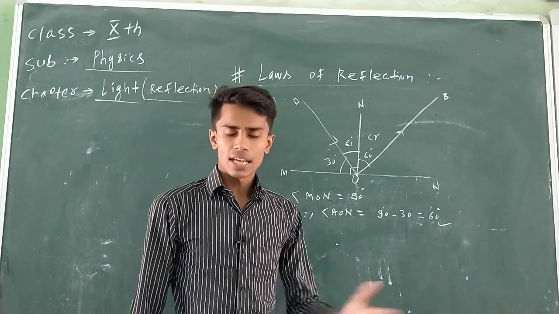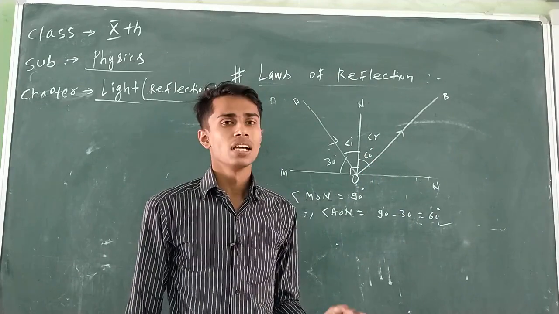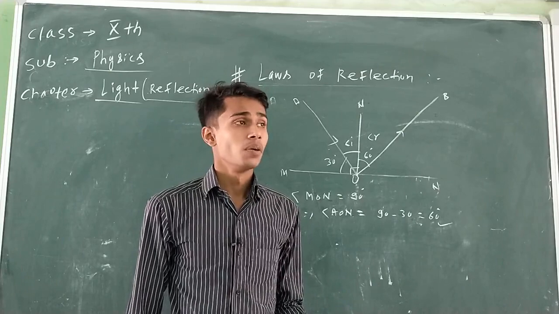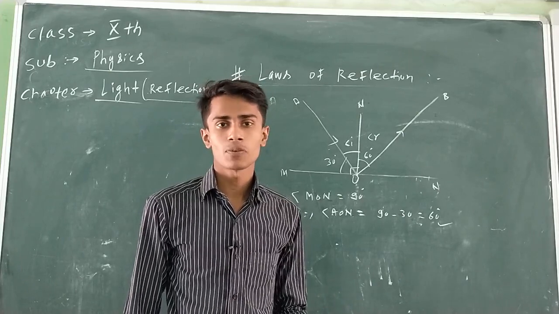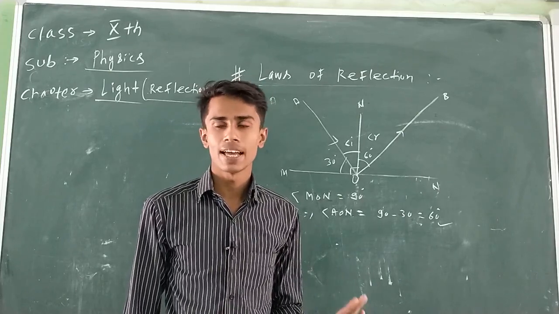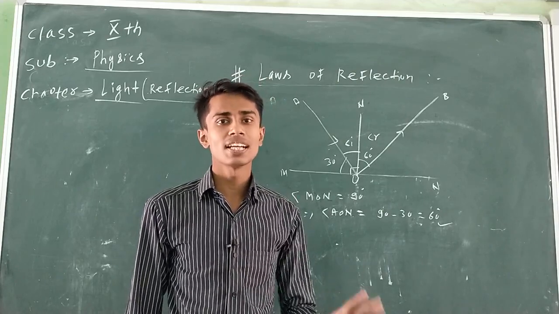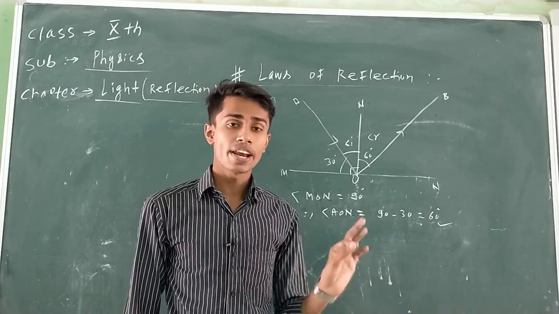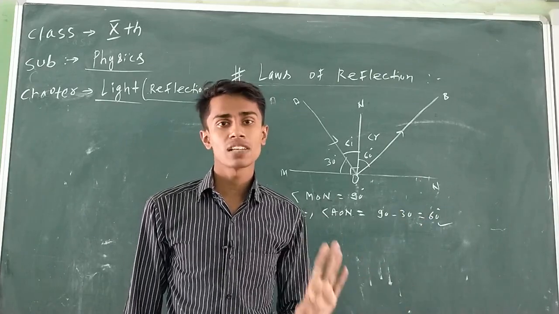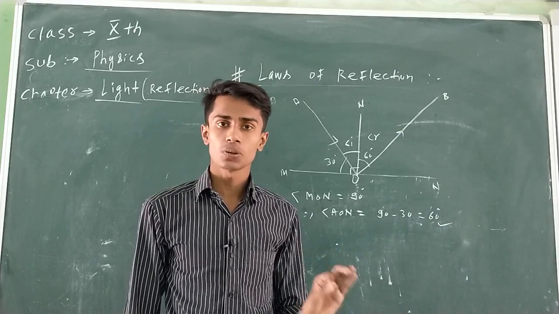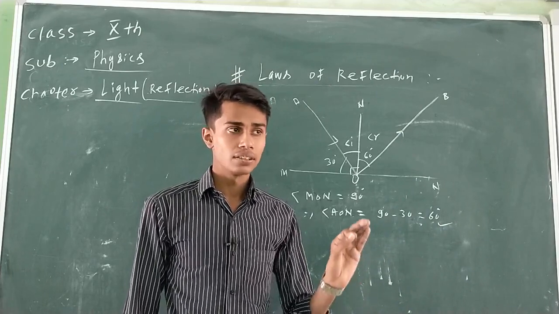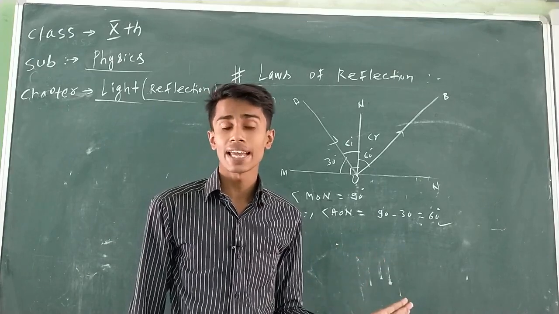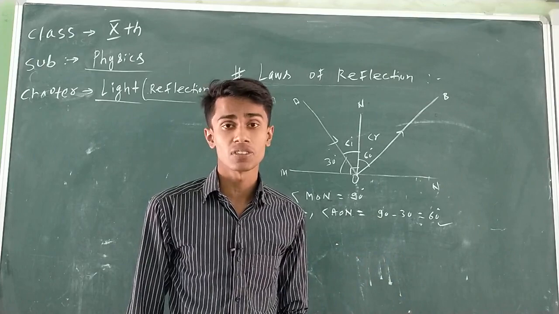Now in another question, suppose a ray of light is falling on a surface making an angle of 40 degrees with the normal. What will be the value of the angle of reflection? Yes, the answer will be 40 degrees. Why? In the question it is given that the incident ray makes an angle of 40 degrees with the normal. Whenever an incident ray makes an angle with the normal, that angle is the angle of incidence. But if the angle is given with the surface, the angle of incidence will be 90 minus the angle made by the incident ray with the surface.